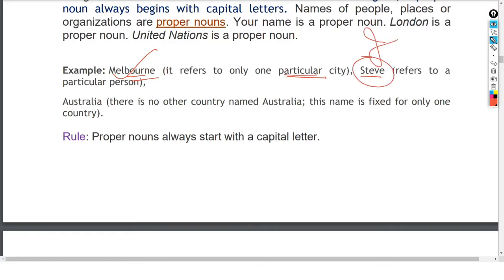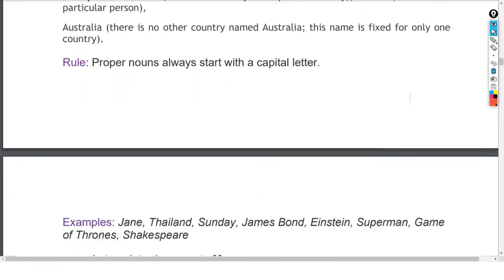स्टीव और जॉन, ये जो है ना, ये एक विशेष व्यक्ति को रेफर करते हैं. So when you are talking about a particular country like Australia, there is no other country named Australia, means it is very specific. इसमें और कोई दूसरा कंट्री नहीं है इस दुनिया में जिसका नाम ऑस्ट्रेलिया है, मतलब ये वेरी स्पेसिफिक है, वेरी स्पेशल है. Okay, therefore let us go for the rule related to this, then it will be quite interesting.